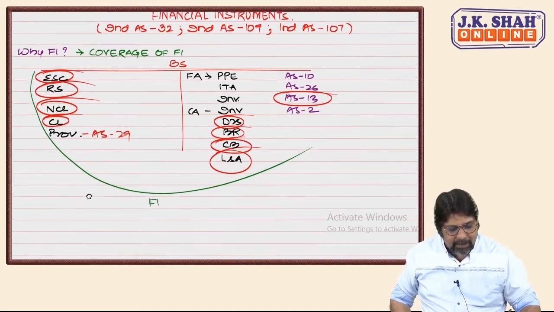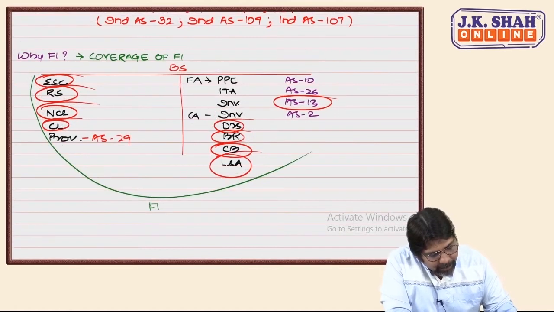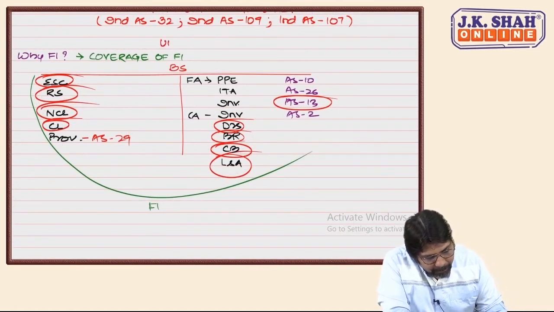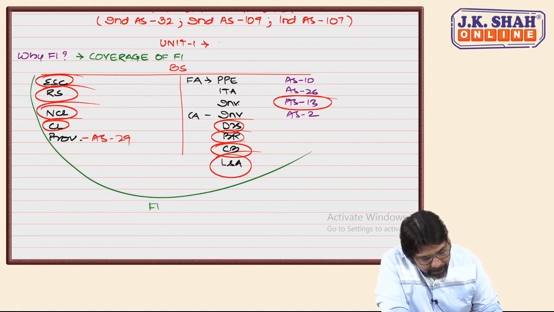Okay. Shall we move ahead? Yes. Now, let's start with Unit 1, background. Why financial instruments?